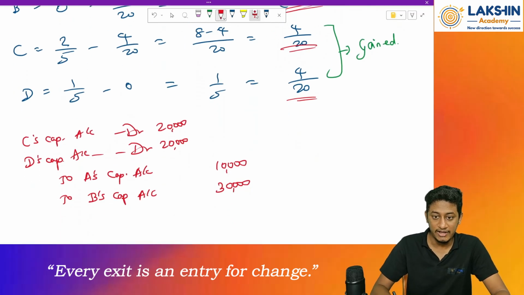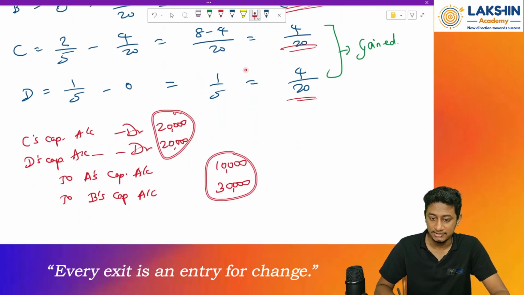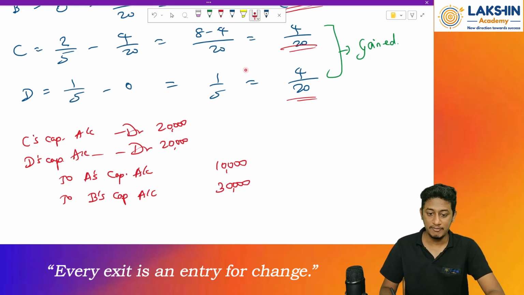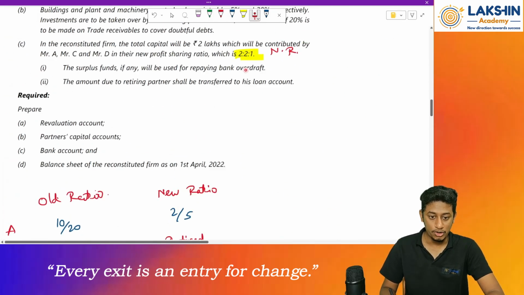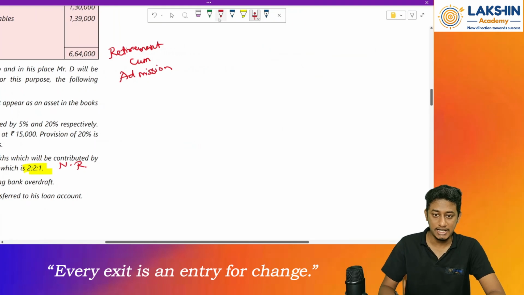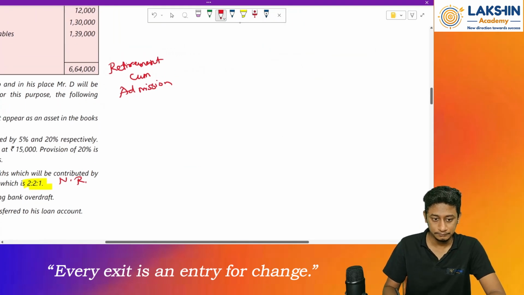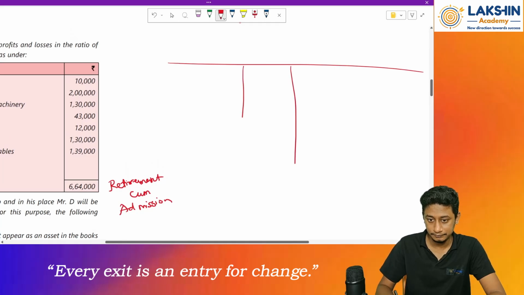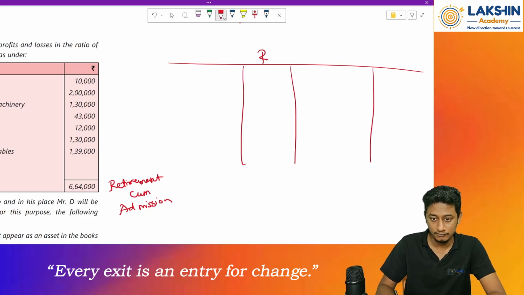For verification, what you can do is add this: 40,000 plus 40,000. Okay, so both my debit and credit are matching. So we have got the journal entry for the goodwill adjustment. Clear? Okay. Now let's prepare the revaluation account, with debits and credits.